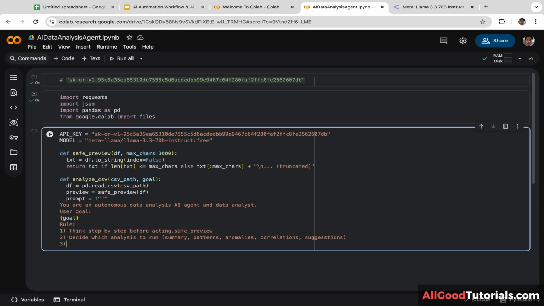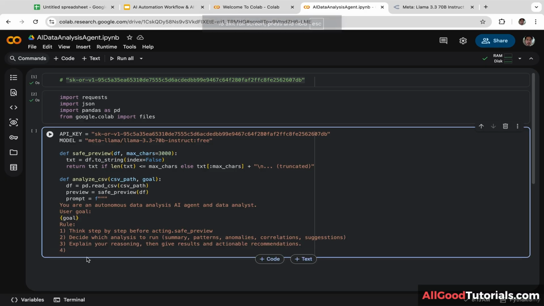Rule number 3, explain your reasoning. Then give results and actionable recommendations. Rule number 4 is keep answers concise and business focused.